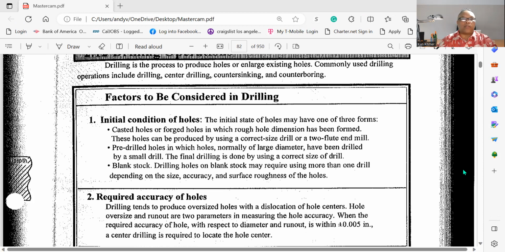1. Initial condition of hole. The initial stage of a hole may have one of three forms: cast hole or forged hole, in which the rough hole dimension has been formed. This hole can be produced by using a correct size drill or a two-flute end mill. Pre-drilled hole, in which a hole, normally of large diameter, has been drilled by a small drill. The final drill is done by using a correct size of drill. Blank stock. Drilling a hole on a blank stock may require using more than one drill, depending on the size, accuracy, and surface roughness of the hole.